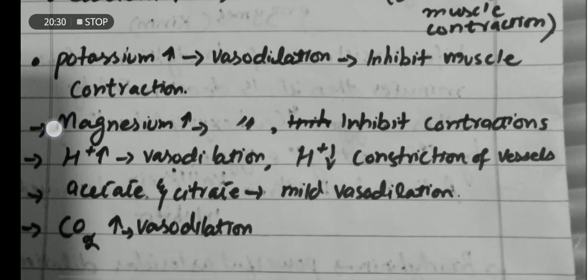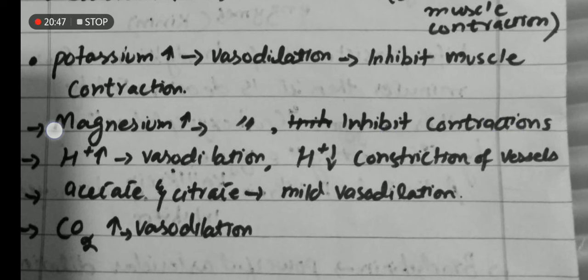Increased quantity of magnesium inhibits contractions. Why? Because magnesium is a natural blocker of calcium.